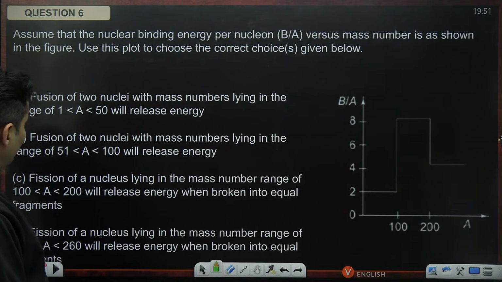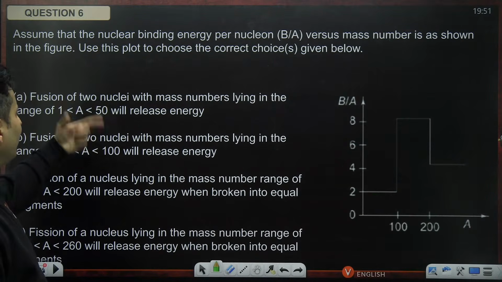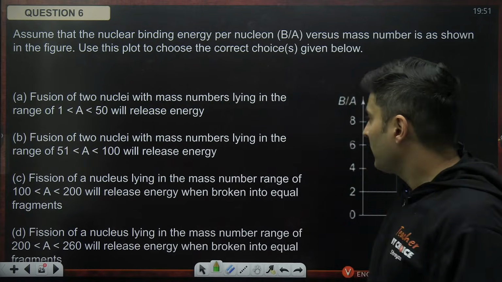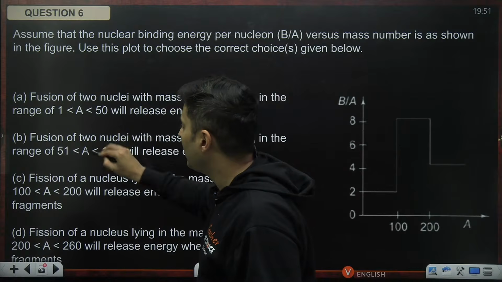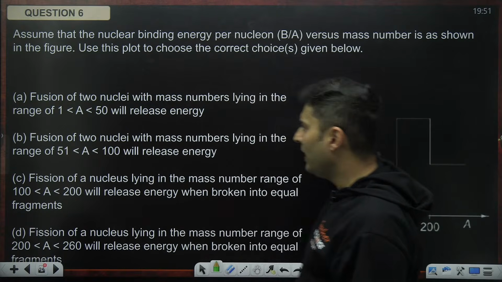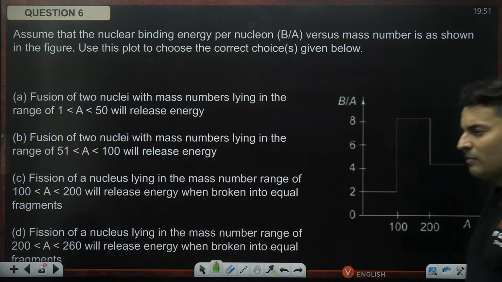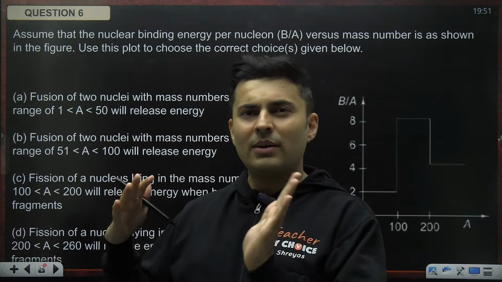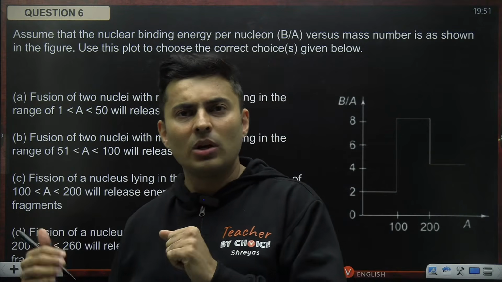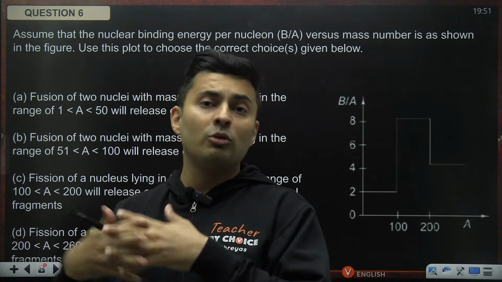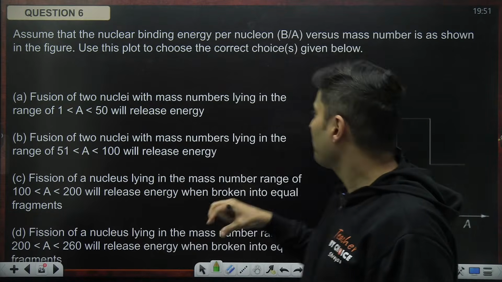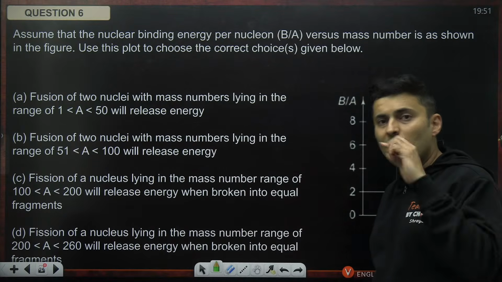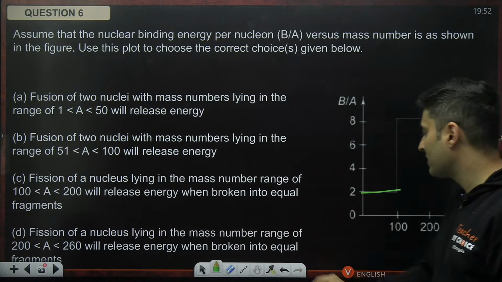Okay. Now, fusion of two nuclei will release the energy. Just think about it. Why have they given this criteria versus this criteria? Why not directly from 1 to 100? Because if you remember your regular table, lower binding energy per nucleon elements undergo fusion and they become more stable to achieve a higher binding energy per nucleon ratio. The problem is this flatness.